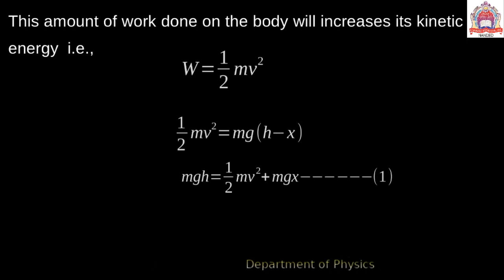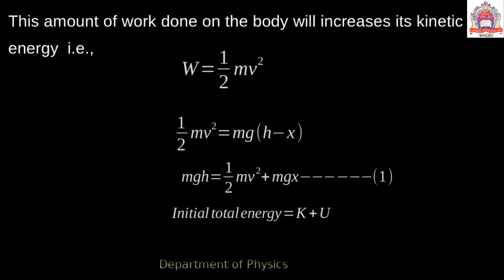So what is the initial total energy? The initial total energy is K plus U at the point h. So the kinetic energy is 0, but there is the potential energy, that potential energy is mgh at point h. So that is 0 plus mgh.